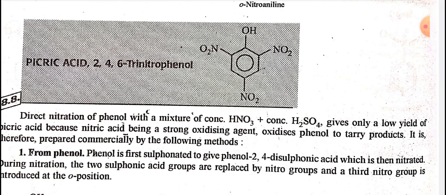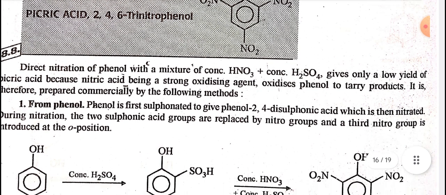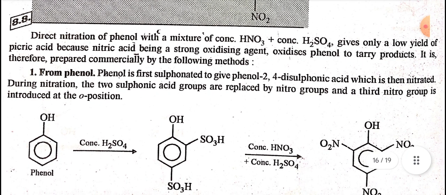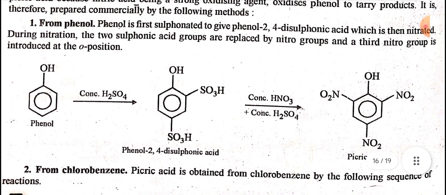Direct nitration of phenol with a mixture of concentrated HNO3 plus concentrated sulfuric acid gives only a low yield of picric acid, because picric acid, being a strong oxidizing agent, oxidizes phenol to tarry products. It is therefore prepared commercially by the following methods. From phenol: phenol is first sulfonated to give phenol-2,4-disulfonic acid, which is then nitrated. During nitration, the two sulfonic acid groups are replaced by nitro groups, and a third nitro group is introduced at